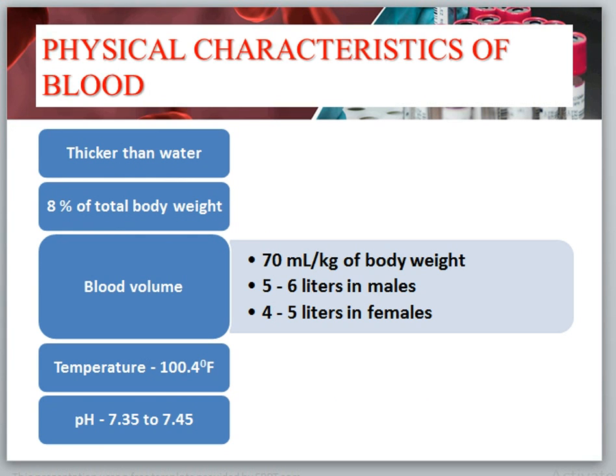Next point is the physical properties of the blood. It is thicker than water, 8% of total body weight. Blood volume is 70 ml per kg of body weight, 5 to 6 liters in males and 4 to 5 liters in females. Temperature is 100.4 degrees Fahrenheit. pH is 7.35 to 7.45.